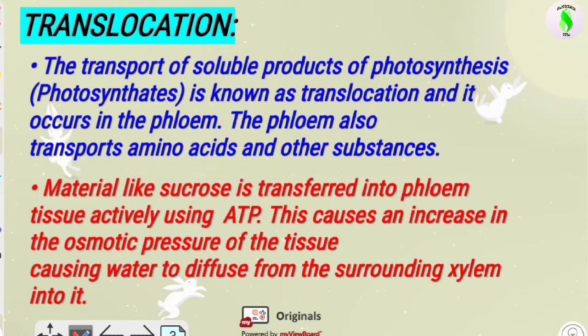Then by diffusion, water comes from the surrounding xylem tissue into the phloem tissue. So translocation is not only for the transportation of sucrose, it also transports water with the help of the xylem and the phloem tissue.